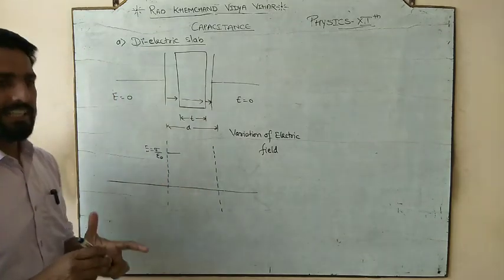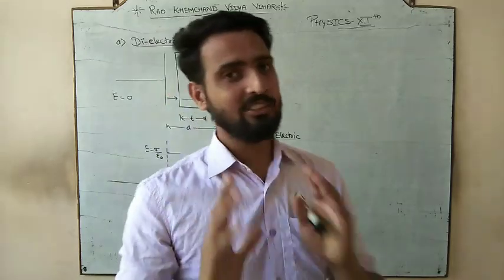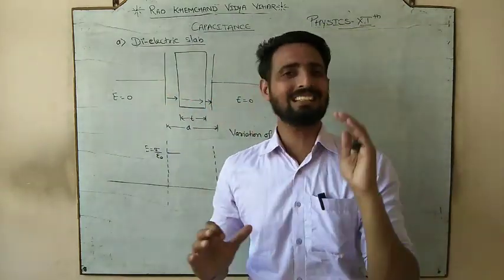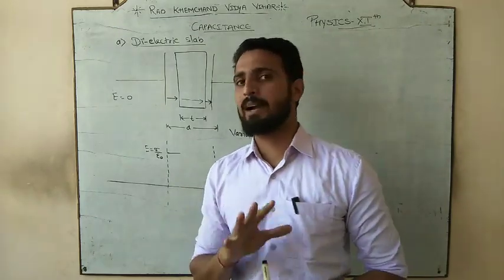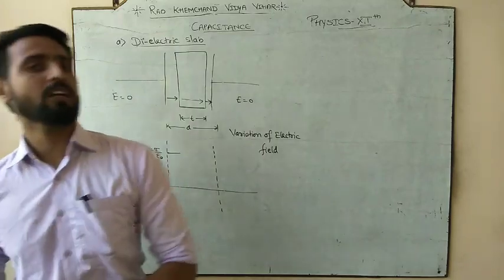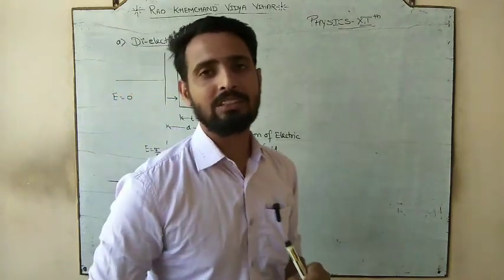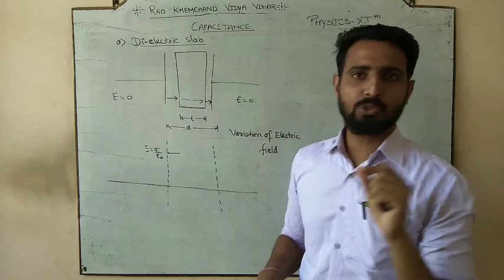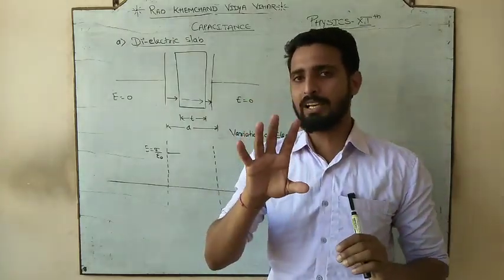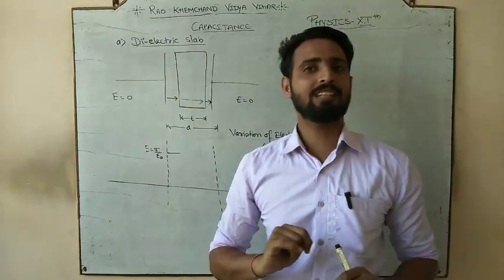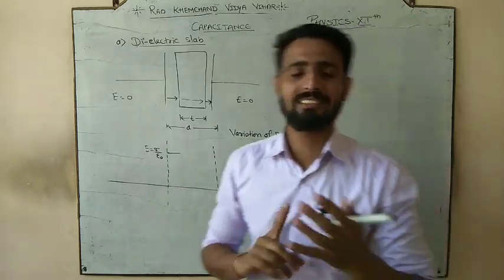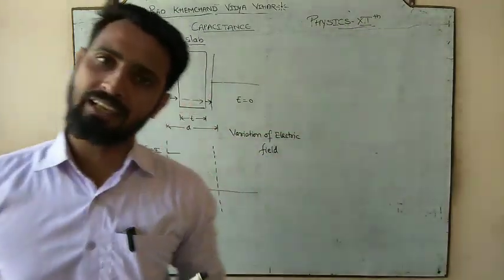According to Gauss's second application, the electric field due to a single thin plate is sigma by 2 epsilon naught. And the important factor we came to know is that the electric field due to a thin sheet, a single plate, does not depend upon the separation, meaning it is always constant. It depends only on sigma and the medium.